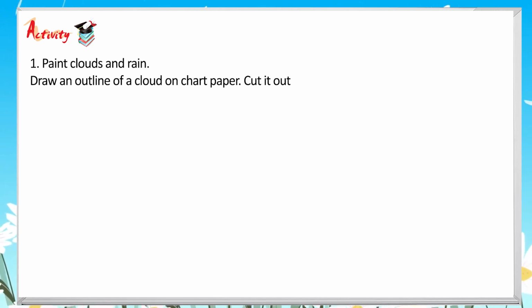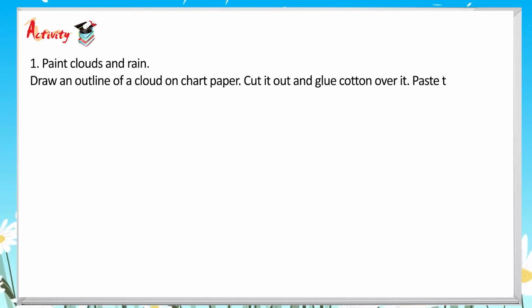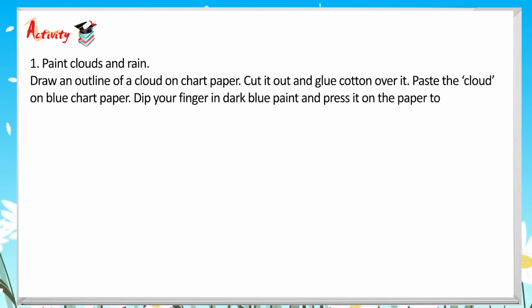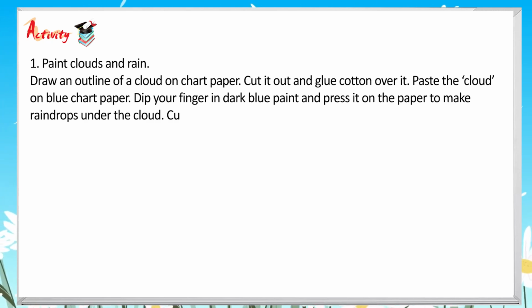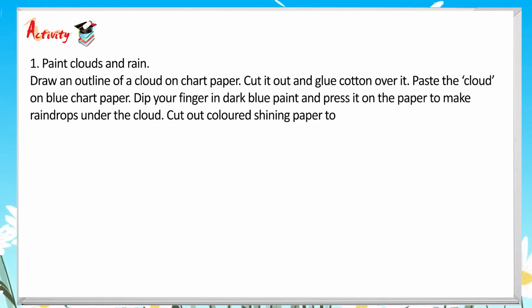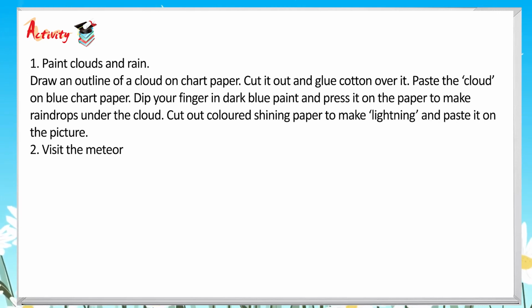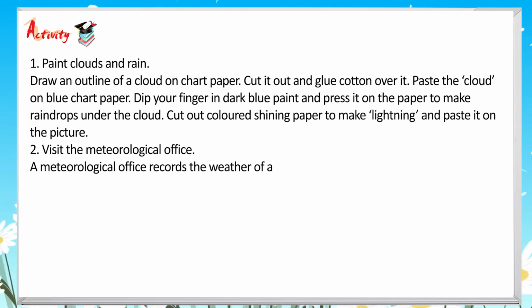Activity. 1. Paint clouds and rain. Draw an outline of a cloud on chart paper. Cut it out and glue cotton over it. Paste the cloud on blue chart paper. Dip your finger in dark blue paint and press it on the paper to make raindrops under the cloud. Cut out colored shining paper to make lightning and paste it on the picture.